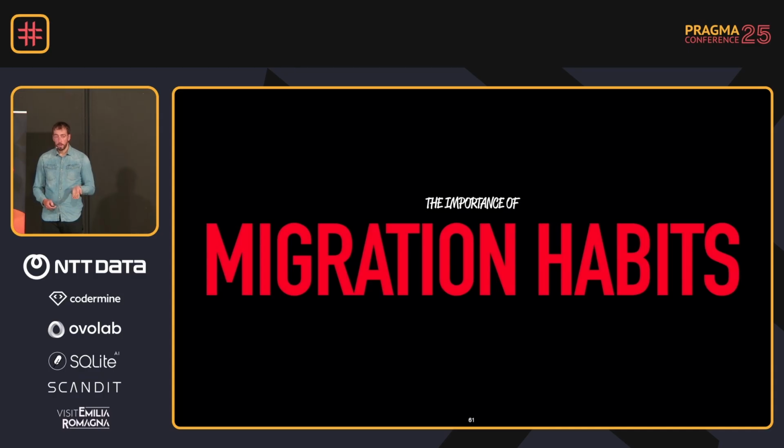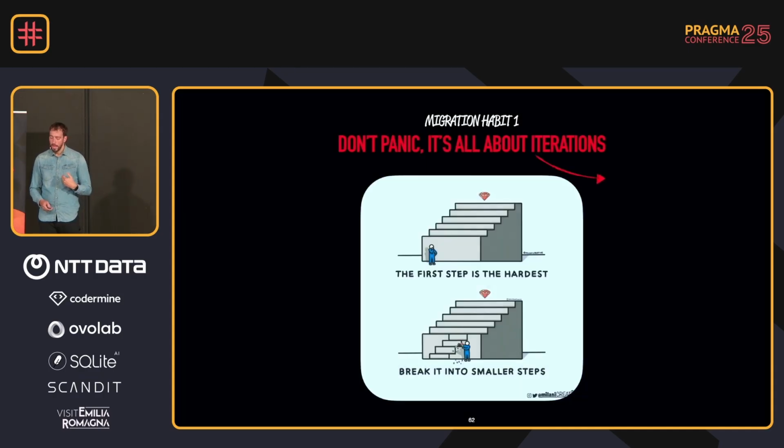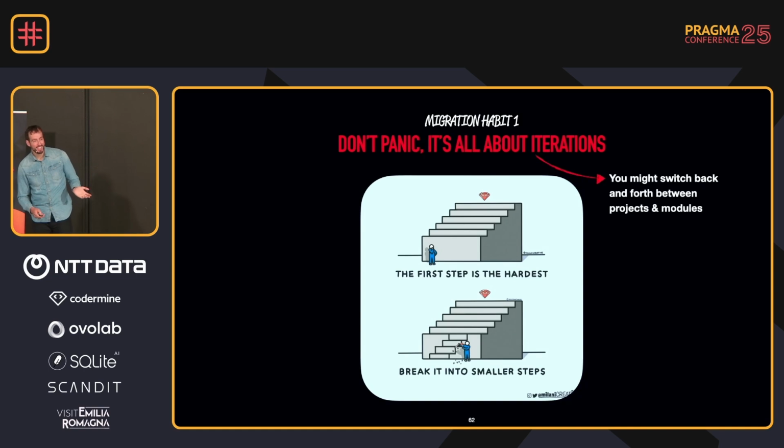There are a few migration habits that I like to use. And the first one is don't panic, especially if you see all those compile errors. I think many of us have been there, and that's probably why not many hands went up. We're all like, yeah, why would I? There are so many compile errors. We need features. We need to build features. But if you break it into smaller steps, focus on a few classes, or maybe only your purchase flow or something like that, then you make it more approachable to get to approachable concurrency.